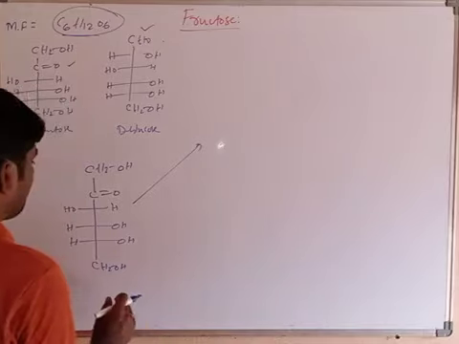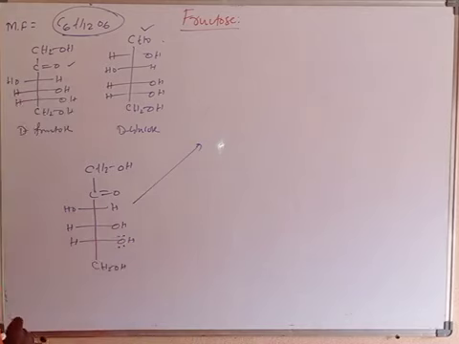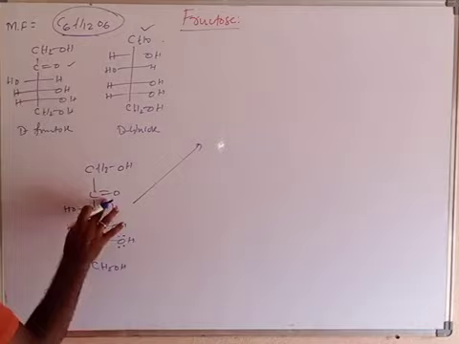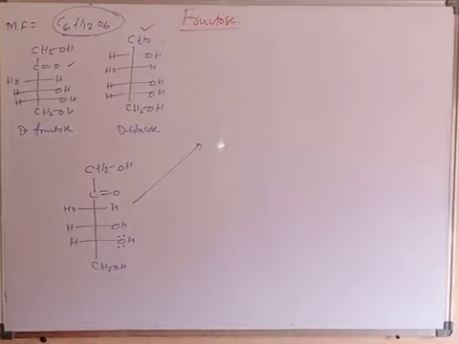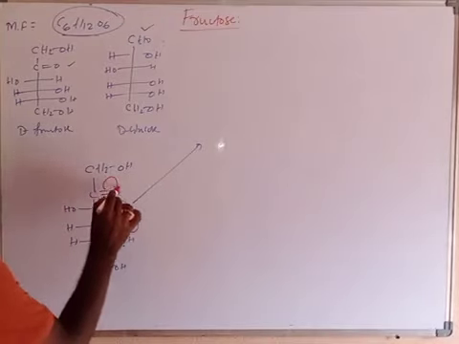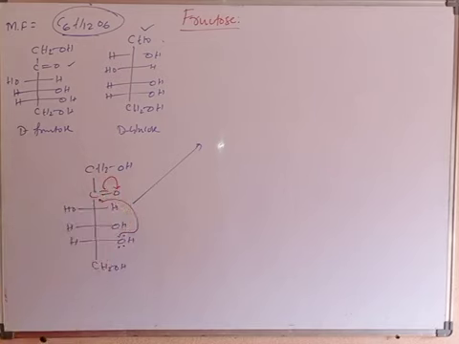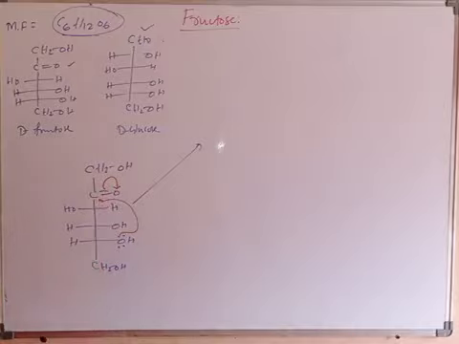Clear? Now the lone pair of electrons attacks the carbonyl carbon. The carbonyl carbon has a planar structure, so it may be attacked from above or below. When the lone pair attacks the carbonyl carbon, due to repulsion the pi bond shifts towards the oxygen atom, and an H plus ion attacks this negative charge.